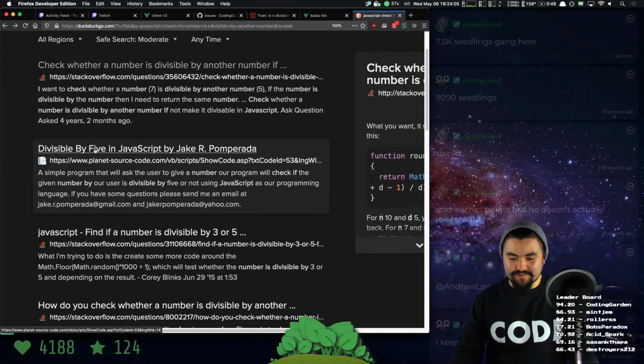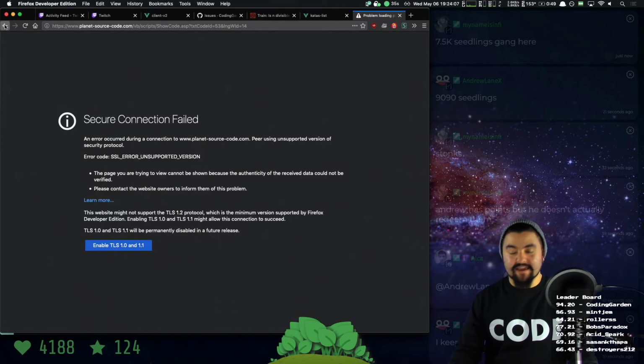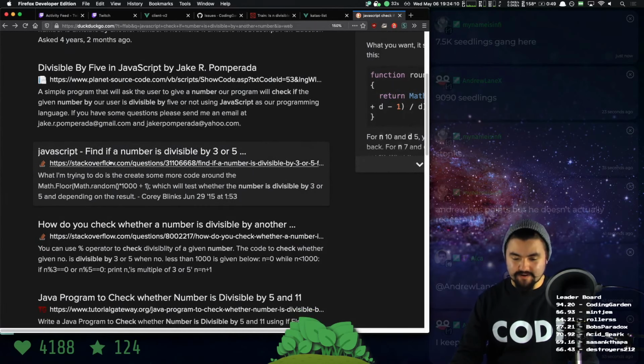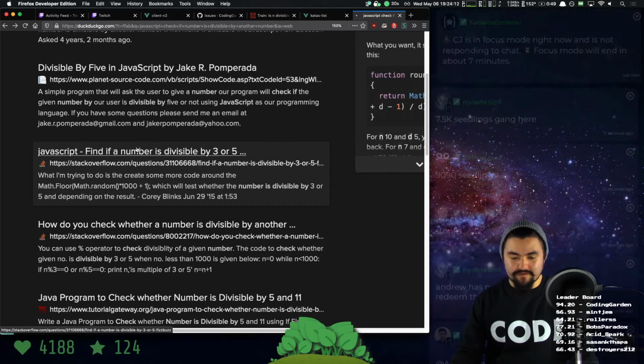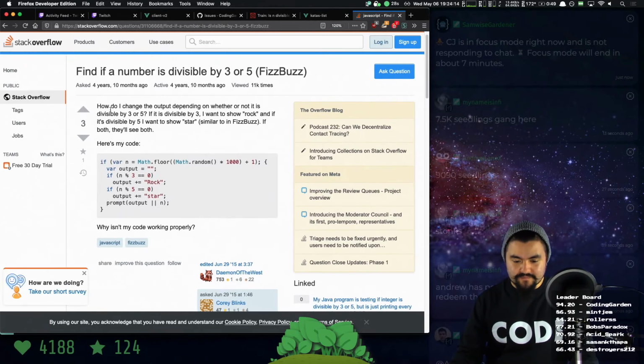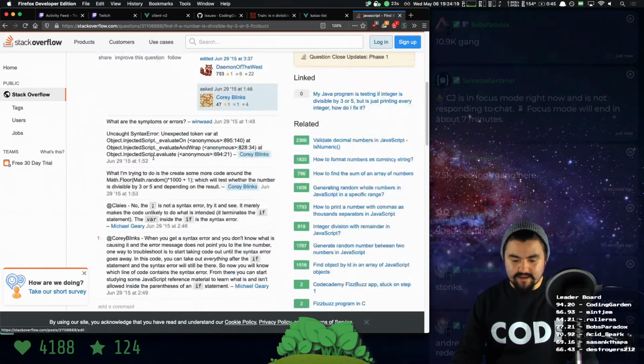Divisible by 5 in JavaScript. Let's see this. Planet source code. They have to renew their SSL certificate, so that's not going to work. Find if a number is divisible by 3 or 5. Here we go. How do I change the output depending on whether or not it's divisible by 3 or 5? Okay.